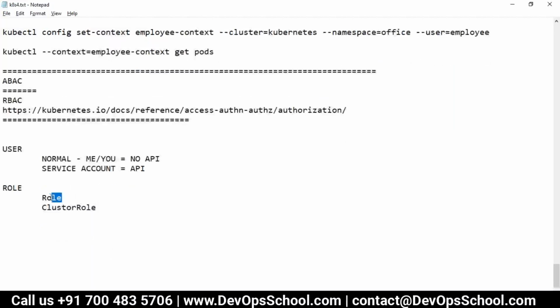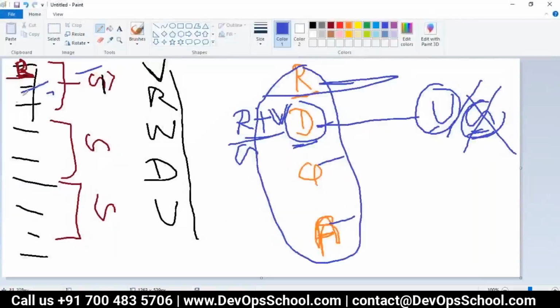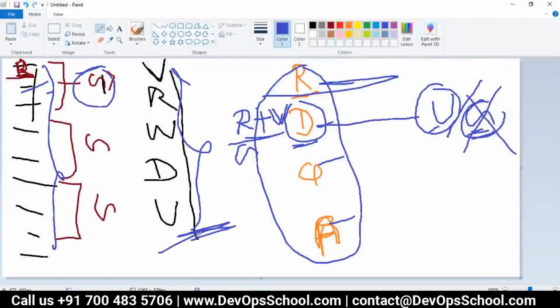This role you can use only for a namespace. Please hardcode this in your memory. This role you can only use for the namespace. Are you getting my points, guys? And the cluster role you can use cluster-wide. In the role you will specify all the API resources or groups and what access you want to give. That's all. So far, is that okay, clear?